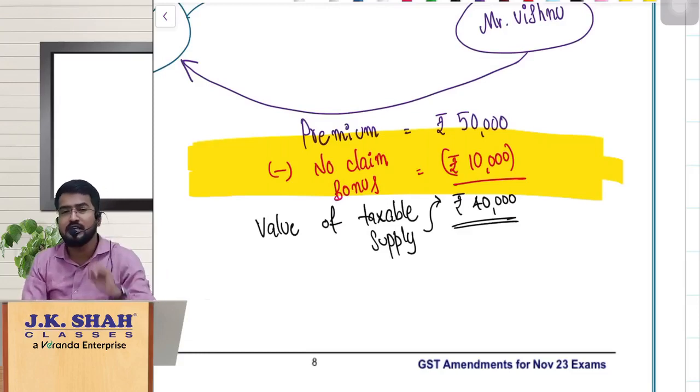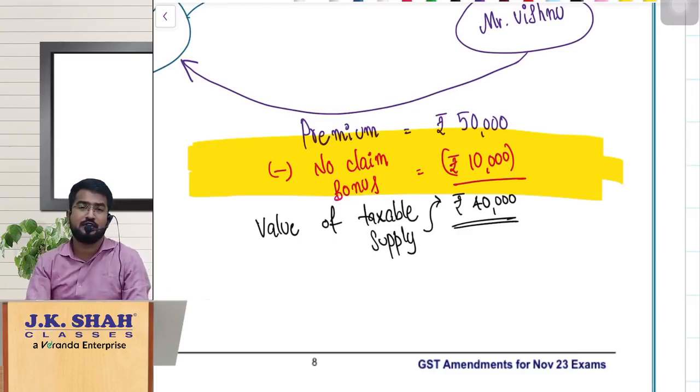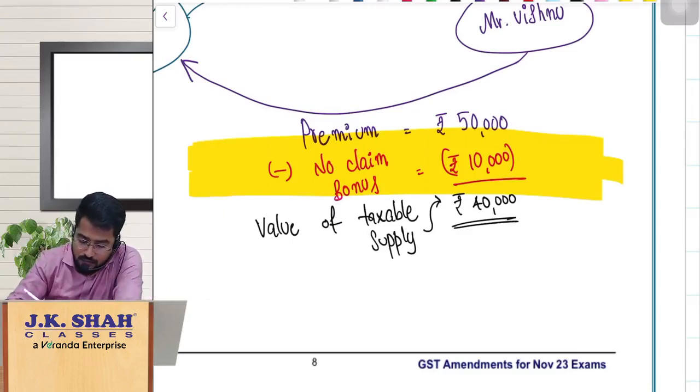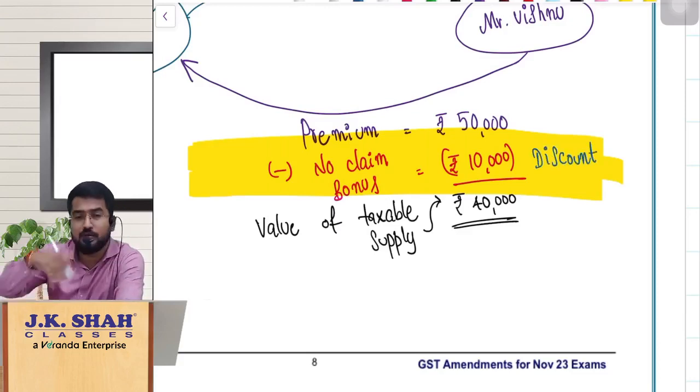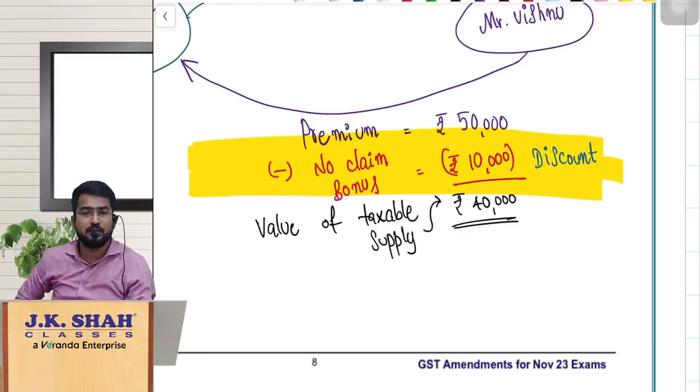But here one interesting thing what we have to notice is, again in the same clarification the department has clarified with us, that this no claim bonus is given as discount by the insurance company from the insurance premium payable in the next year. Let us assume premium payable in the next year is 50,000 and the no claim bonus is 10,000. So that means they will ask us to pay only 40,000.